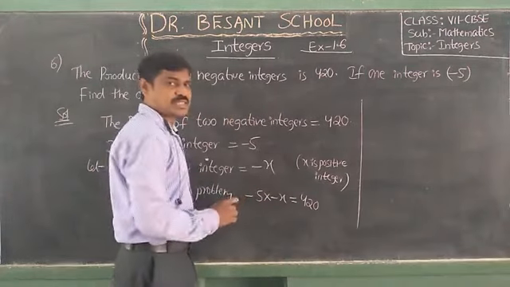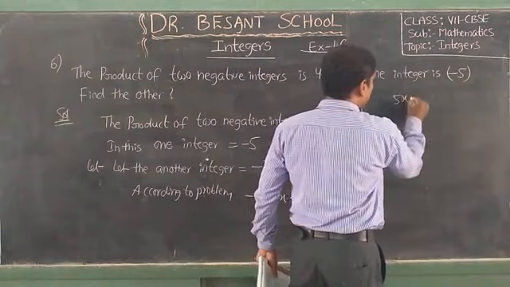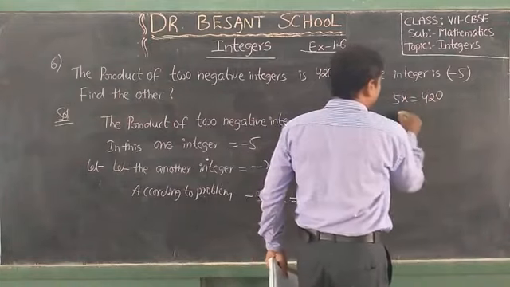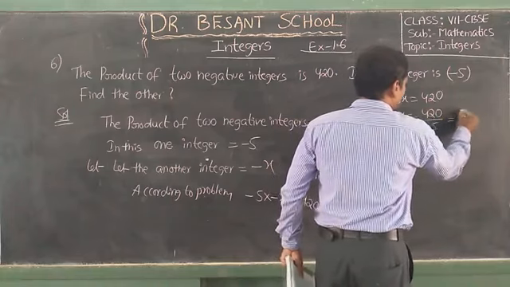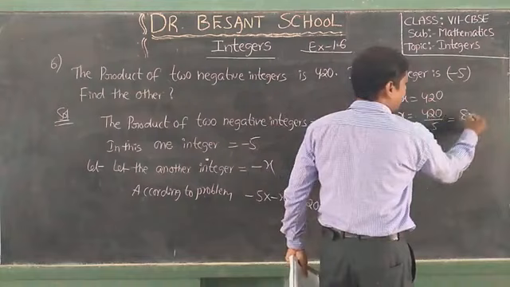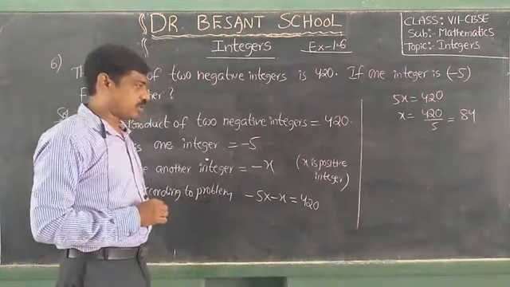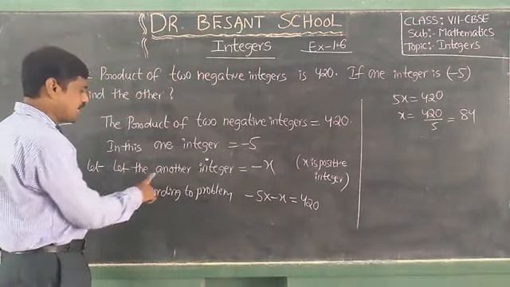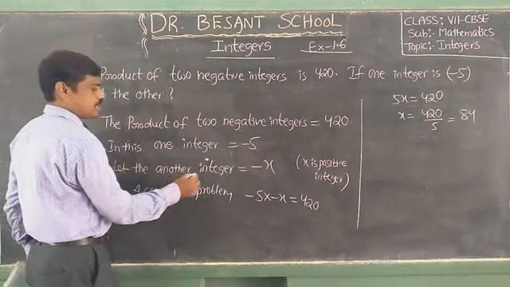Minus into minus is plus, so 5 into x is 5x. So 5x is equal to 420. Then x is equal to 420 by 5. 5 8s are 40, 2 left, 20. 5 4s are 20. That means x is equal to 84. But we have to find the negative integer. Let the other integer be minus x.